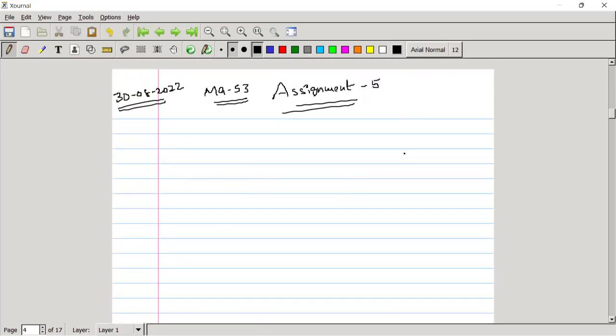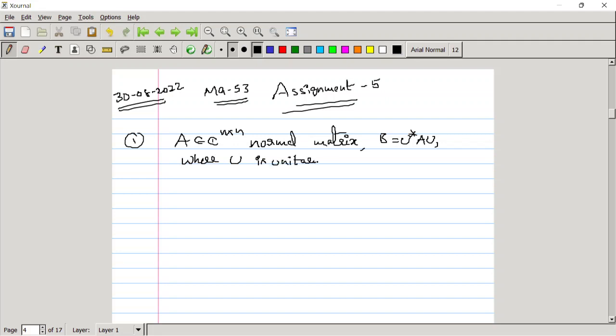So what is given is, first problem, A belongs to C n cross n, it is given as normal, comma, B equal to U star AU, where U is a unitary matrix.